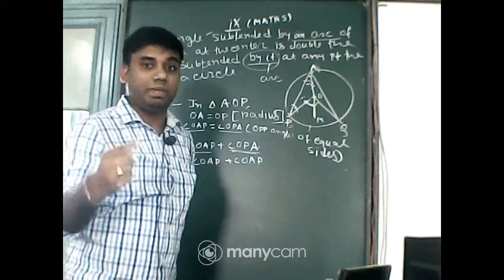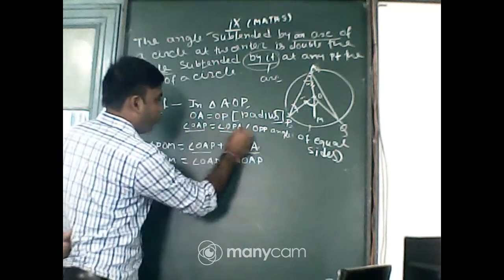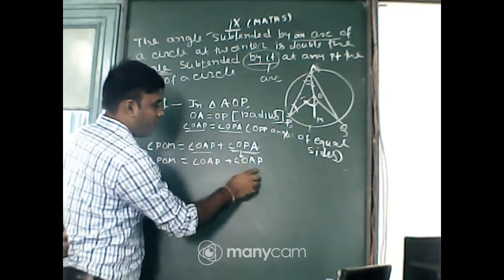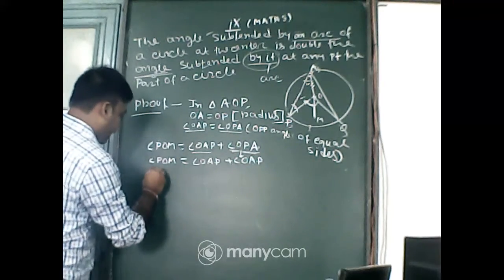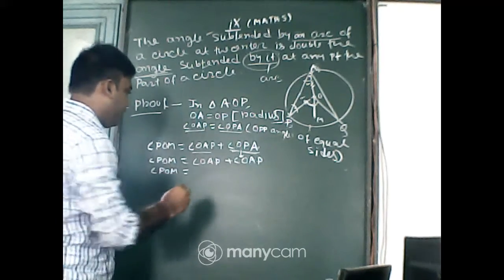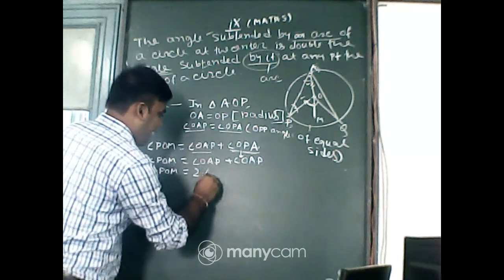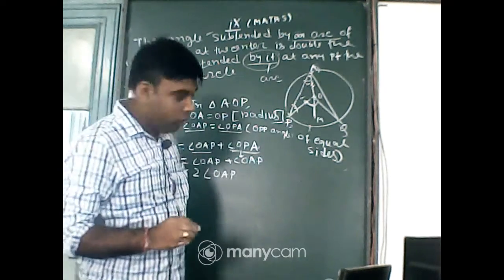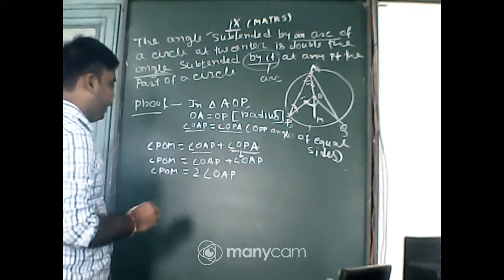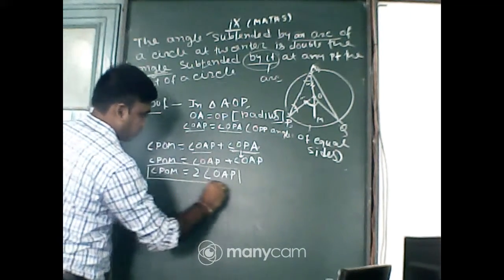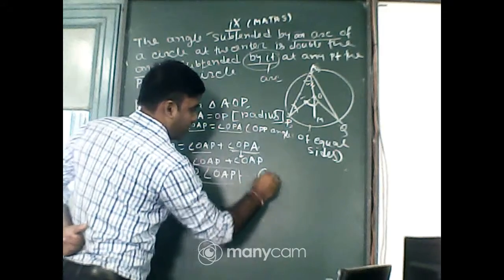As OAP equals OPA, in place of OPA that angle is replaced by OAP. So you can write that the angle POM equals 2 of angle OAP. Now box it and mark it as 1.